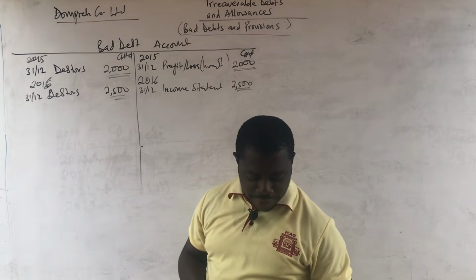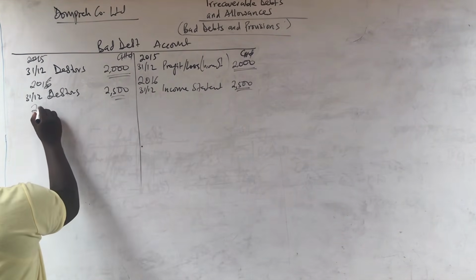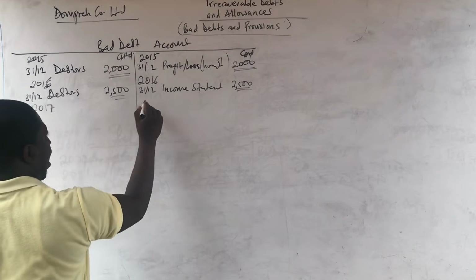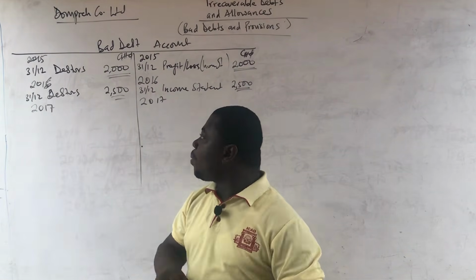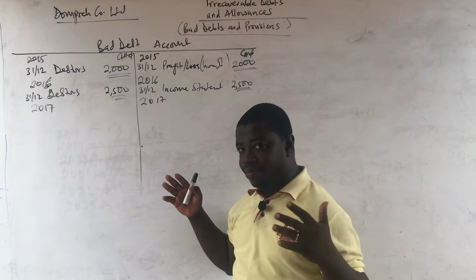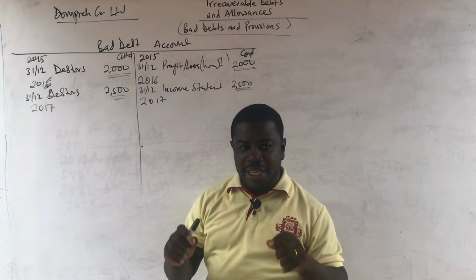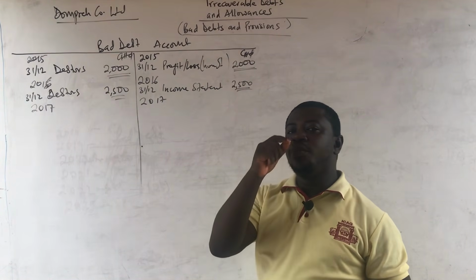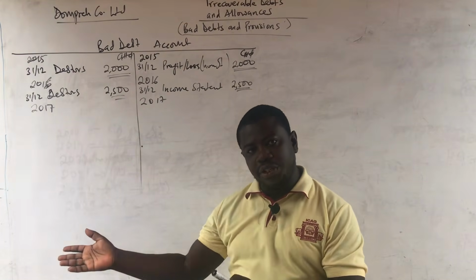So we move to 2017. The figure was 2,700. And so we use one whole line. That is always my advice. Use one whole line. You see, some people may decide to just put the years here and just do, well, I'm not saying you are wrong. But for clarity's sake, remember that even in the exam, you are told that marks will be awarded for clarity of expressions and orderly presentation of materials.